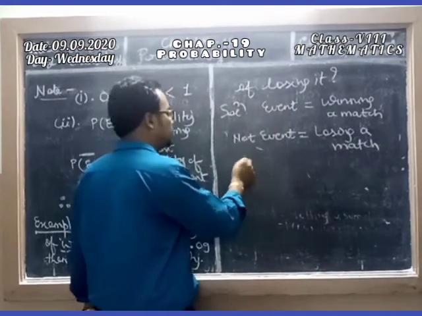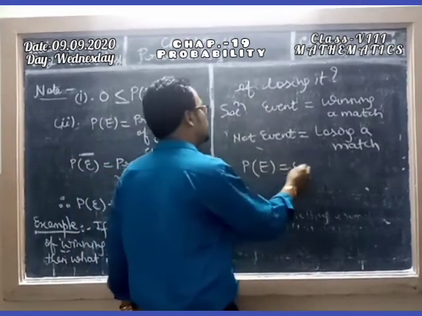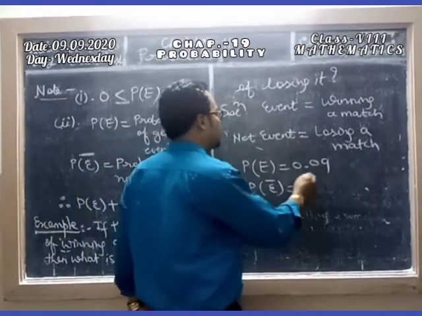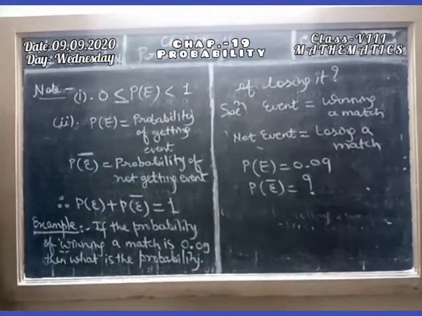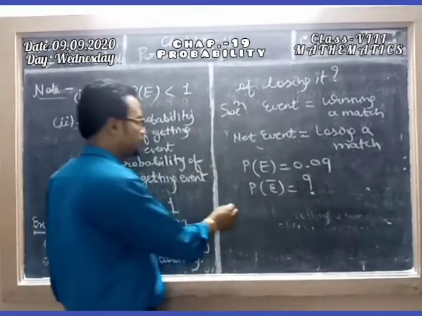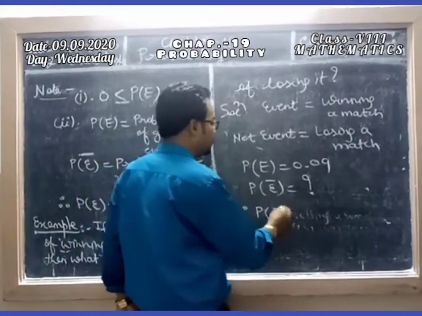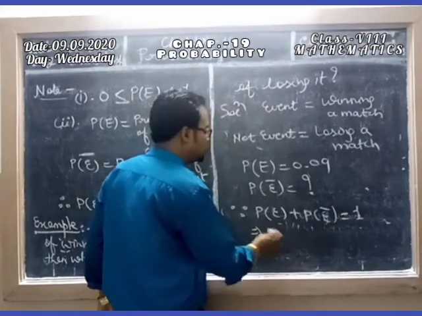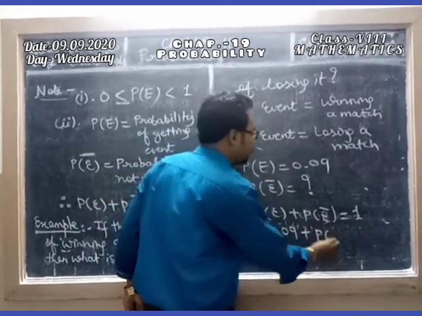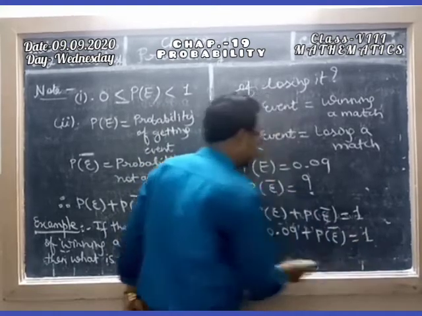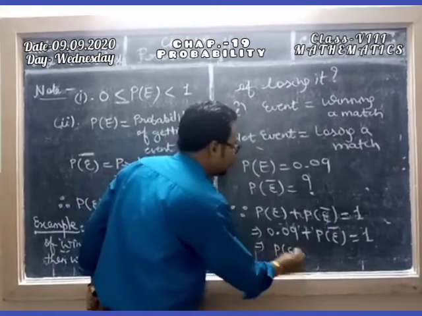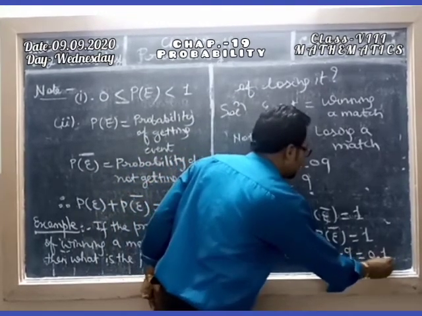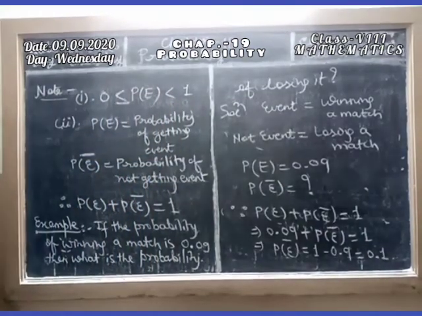And as you know, in the question it is given P of E is 0.09, and they are asking about P of not E. So we know that their sum is equal to 1. Since P of E plus P of not E is equal to 1, it means 0.09 plus P of not E is equal to 1. So P of not E is equal to 1 minus 0.9, that is 0.1. Clear?